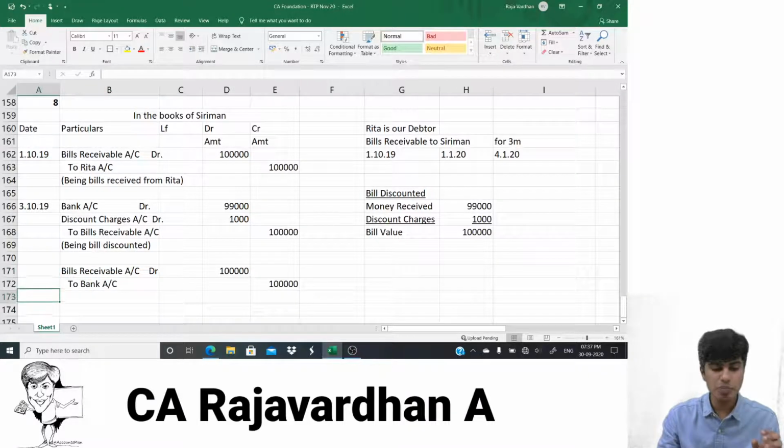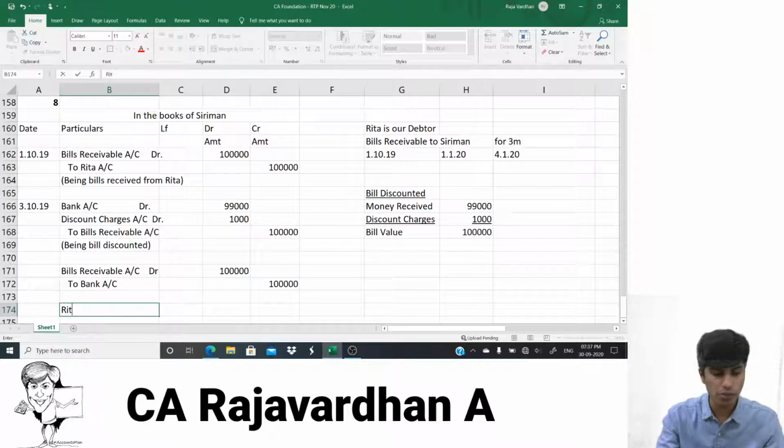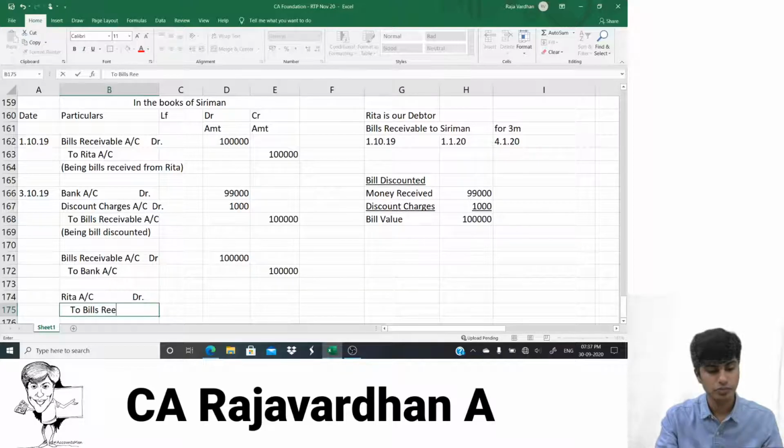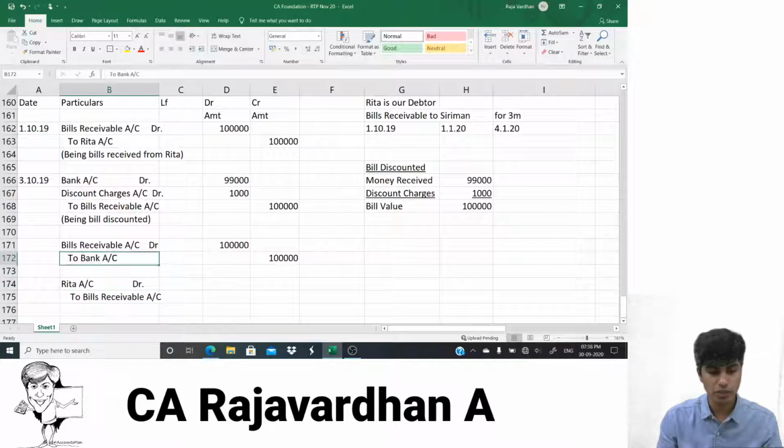When he returns this bill back to Rita, Rita's account will be debited. Why? When Rita receives the bill back from Sriman, Rita has to pay money to Sriman. And what am I giving? Bills receivable. It's an asset which is decreasing, so I will credit it. So I'll write to bills receivable account.